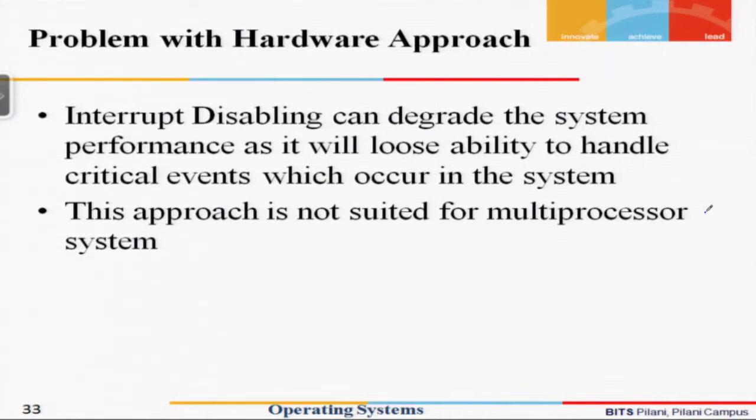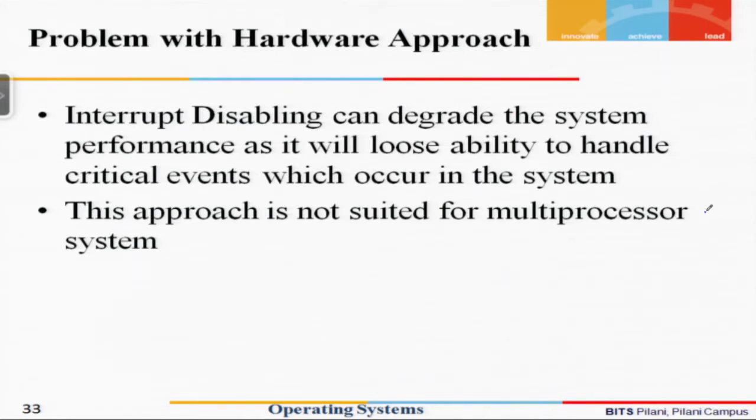As a consequence, if the interrupt is disabled on one processor, the same has to be done for all other processors, and we find that this is going to be a really very costly operation.